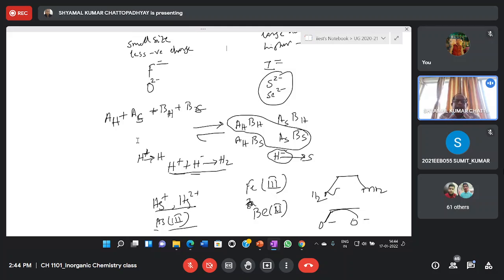On the other hand, if you want to remove toxicity due to, say, excess iron in your body, because ferric is a hard acid, or beryllium is a hard acid, so if you want to remove toxicity due to ferric iron or beryllium poisoning, etc., or boron poisoning, because they are hard acids, you will prefer chelating agents whose donor atoms are hard bases. That means they will contain oxygen and nitrogen donating ligands. So that is the case.